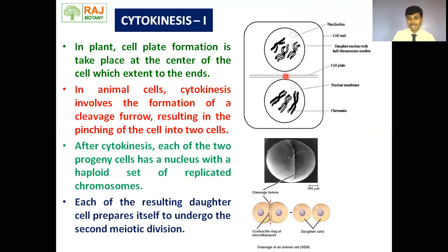Cell plate starts to form from the center of the cell and moves towards the periphery of the cell wall, whereas in the animal cell the cleavage furrow starts from the edge and moves toward the center. Hence, two cells become separated, each resulting daughter cell prepares itself to undergo the next meiotic division, that is meiosis second. So let's move toward the meiosis second.